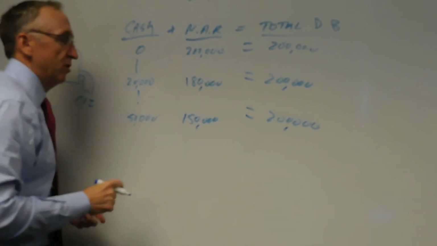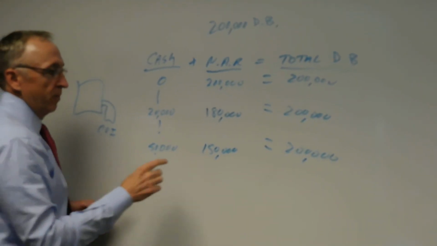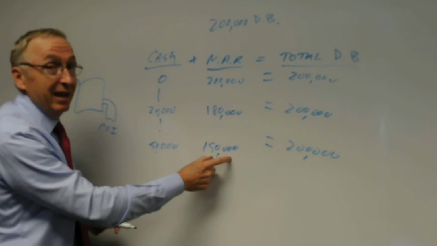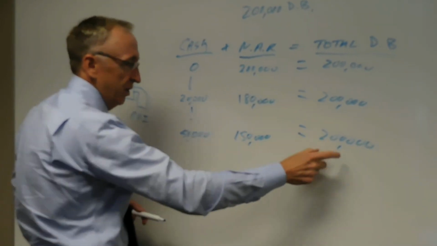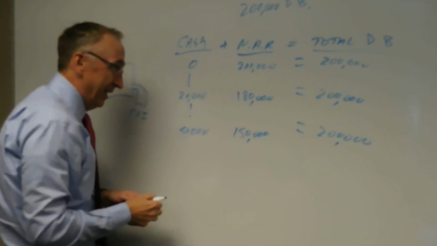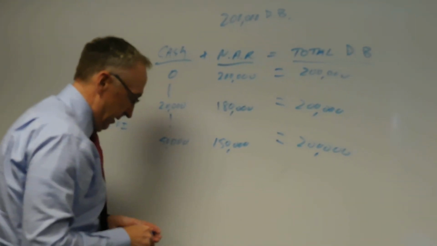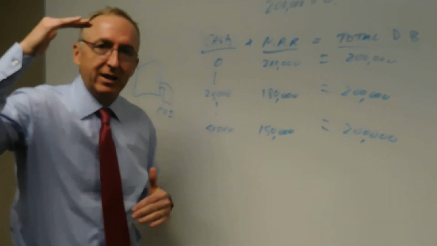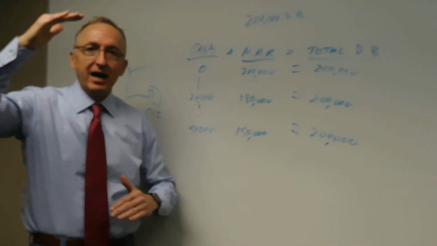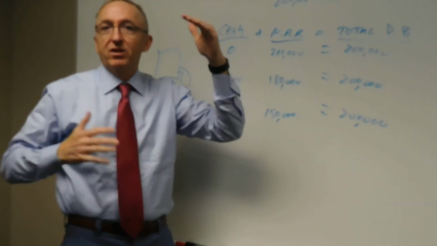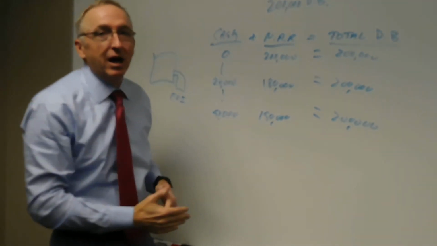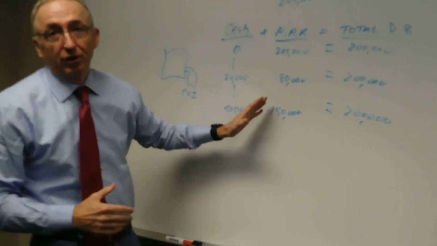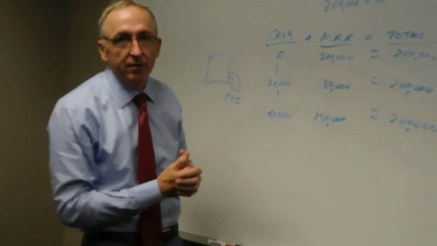So here's what happens when you die. If you die right here, we're going to give you your $150,000 that we're charging you for, plus your $50,000 of cash, you'll get $200,000. So basically what's happening here is the death benefit is kind of decreasing. You've got death benefit here, cash here. As your cash grows, your death benefit decreases. Does that make sense? Yes. So you're paying less and less and less over time under this level death benefit. Okay? Got it.